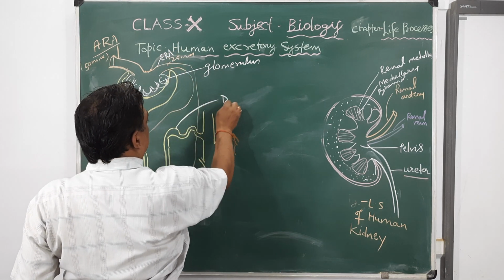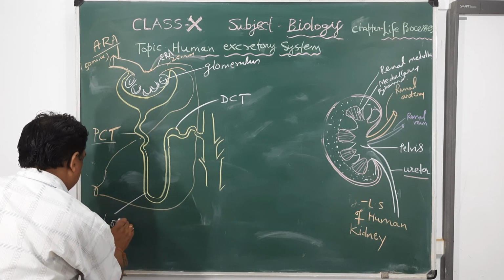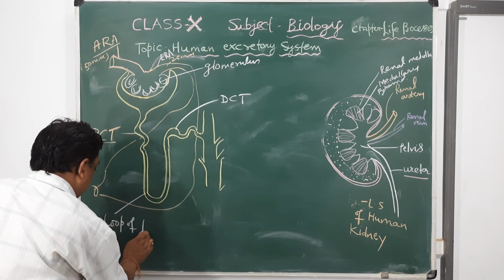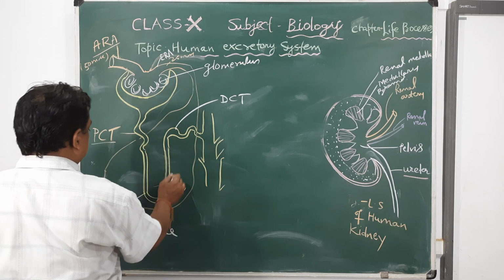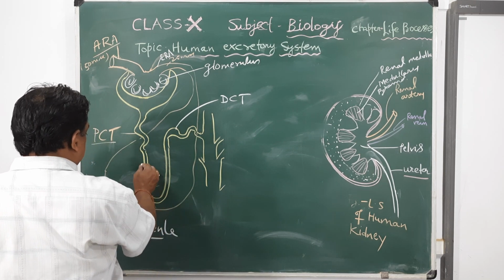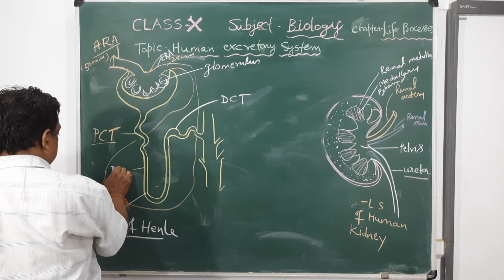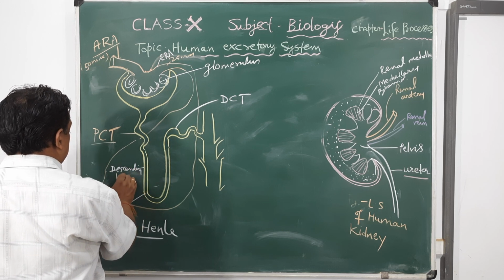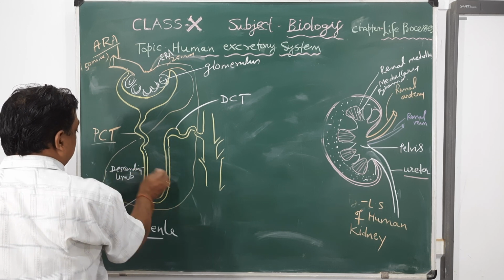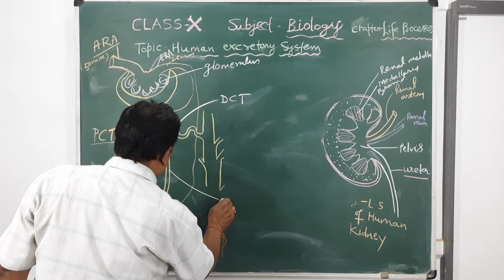distal convoluted tubule, loop of Henle. Loop of Henle is a U-like structure, and the lower limb is called descending limb, and upward limb is called ascending limb.